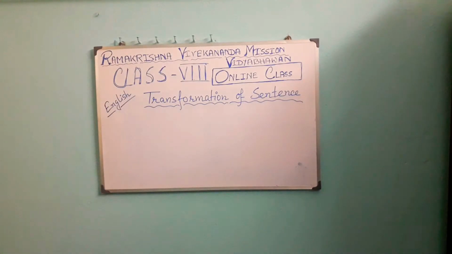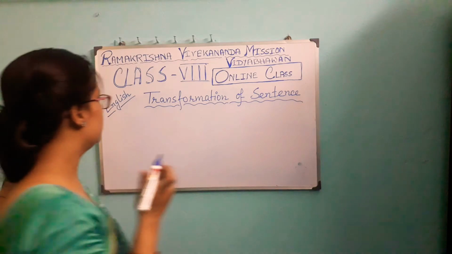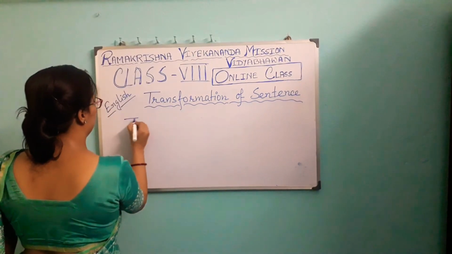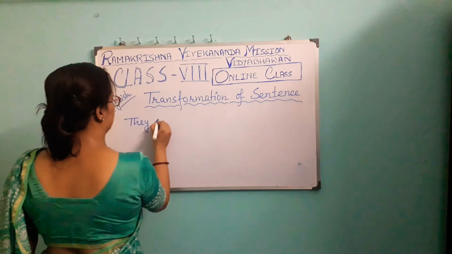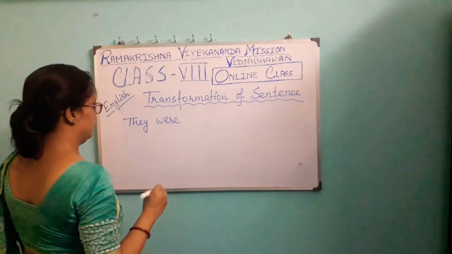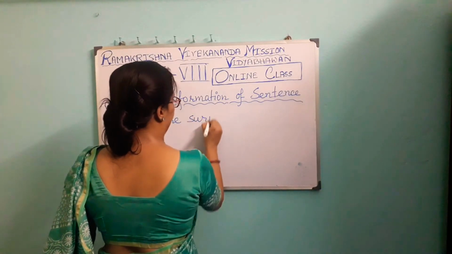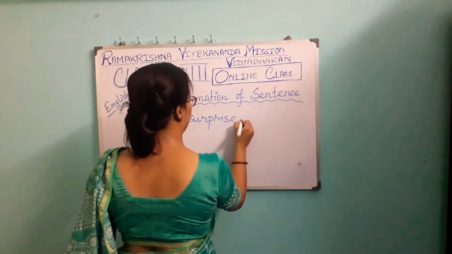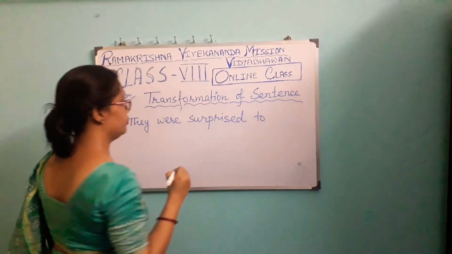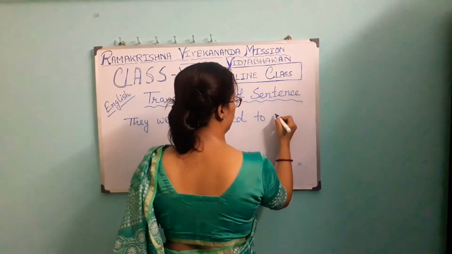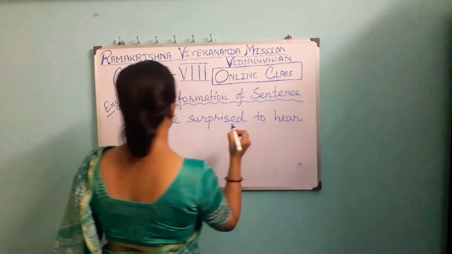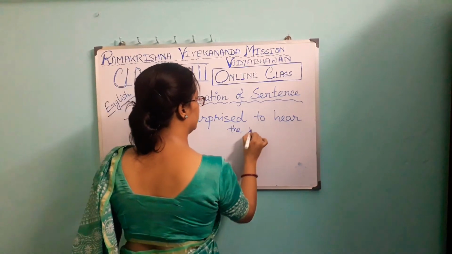Now I am doing the next thing, that is simple to compound. Let's have an example, simple to compound. They were surprised to hear the news.